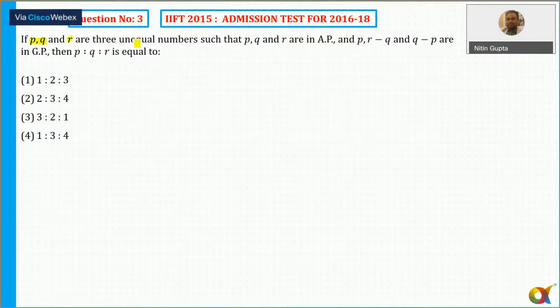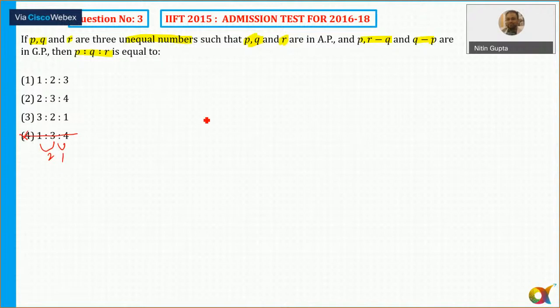If P, Q, R are in AP, and Q minus P, R minus Q are in GP, then what is the ratio of P, Q, R? So what we can do, we can take the help of the options instead of solving, isn't it? It says that P, Q and R, the 3 numbers are in AP here. So if the 3 numbers are in AP, straight away I can reject option number 4, because there is a gap of 1. So ये तो possibility नहीं है. 1, 3, 4 is not possible. So I can straight away reject one of the options here.